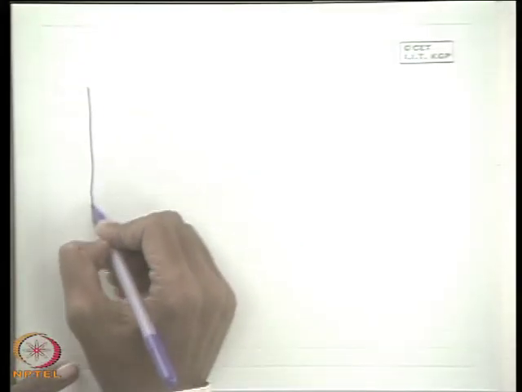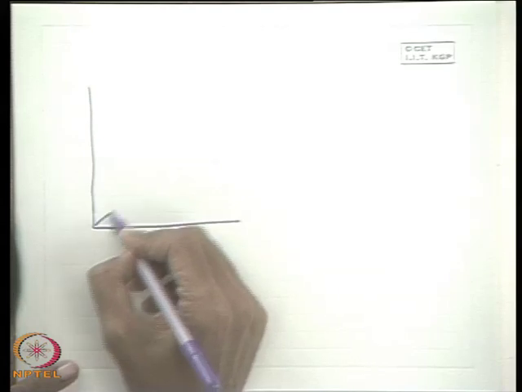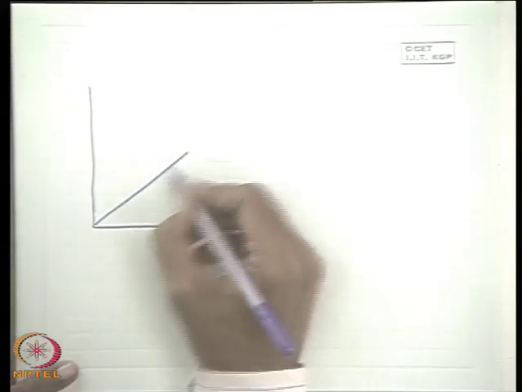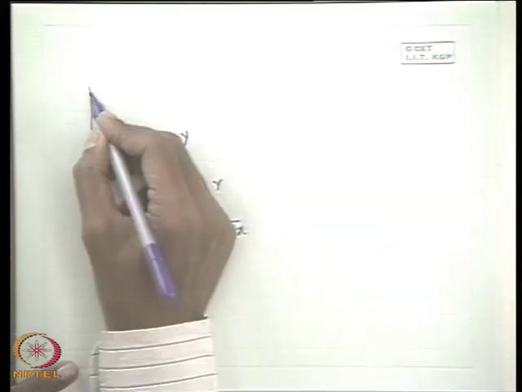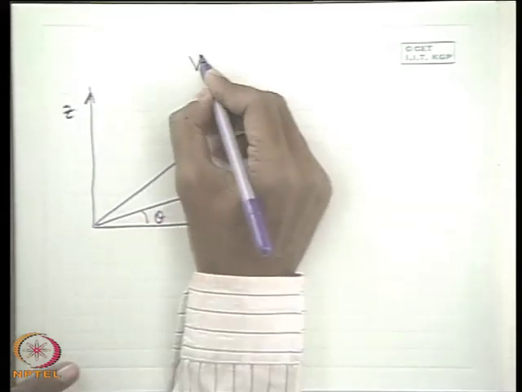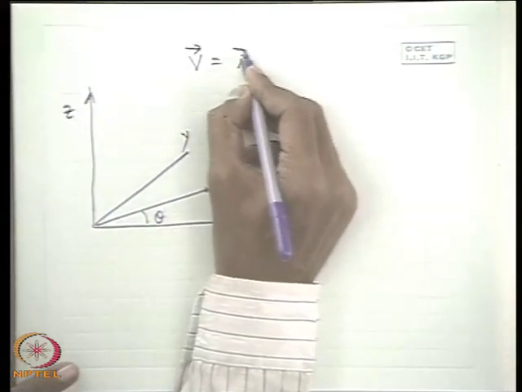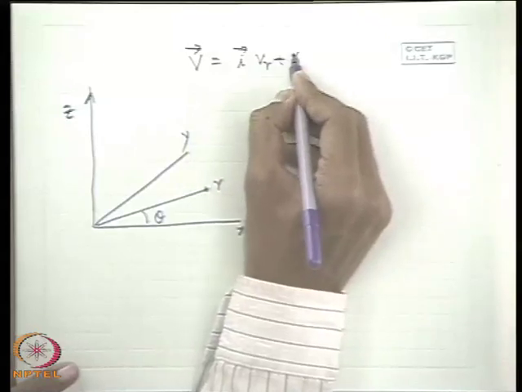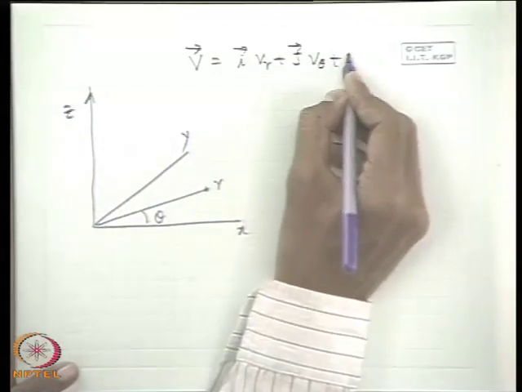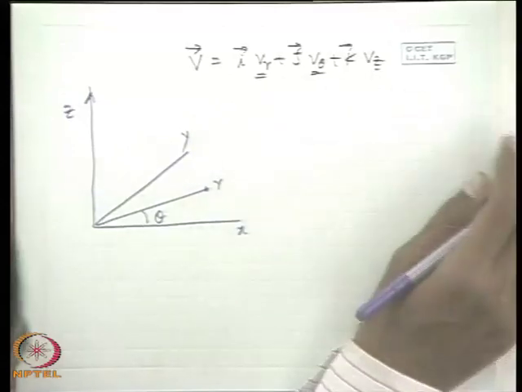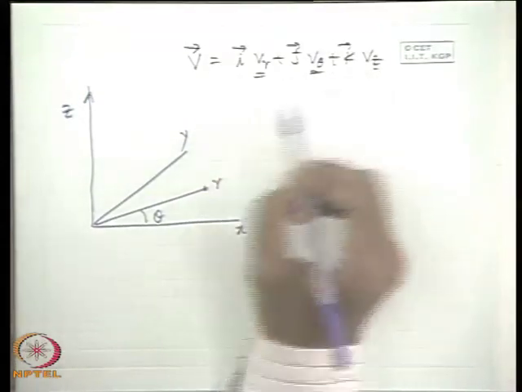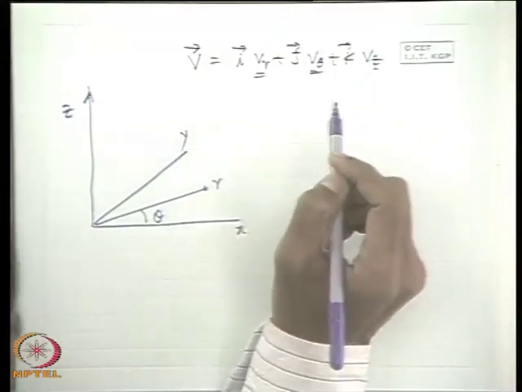For example, if we think of a cylindrical coordinate system, with r, theta and the z coordinate, then we define V as i Vr plus j V theta plus k Vz, with Vr, V theta, Vz the r, theta, z component velocities, and i, j, k the unit vectors along them.